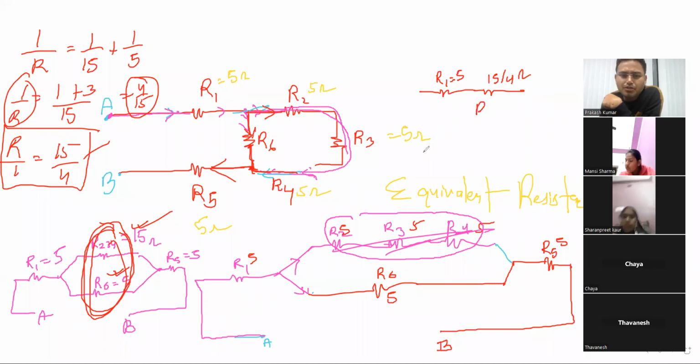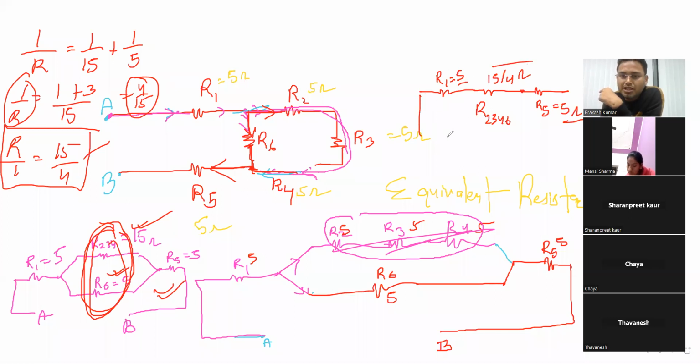If you want to name it, you can write it as R2, 3, 4, 6, the equivalent of all these. And this one remaining is R5, which is 5 ohm. This one is 5 ohm, this one is 15 by 4 ohm and this is 5 ohm. This one is point A. This one is point B. Okay. Now, can you find the equivalent resistance now?